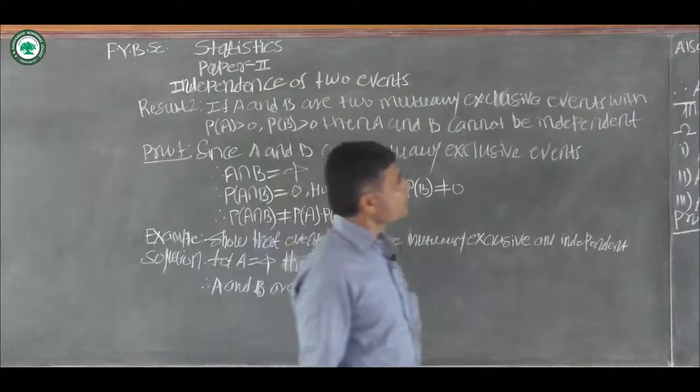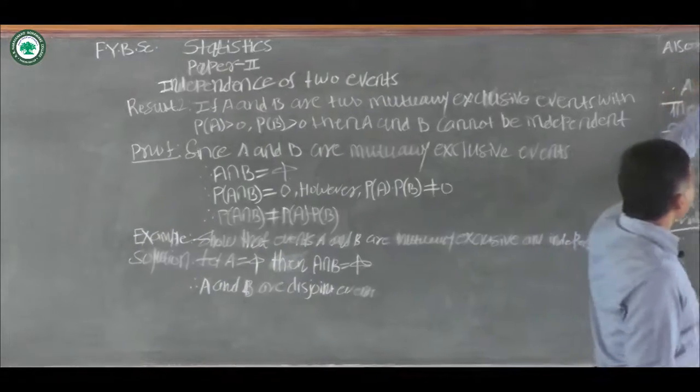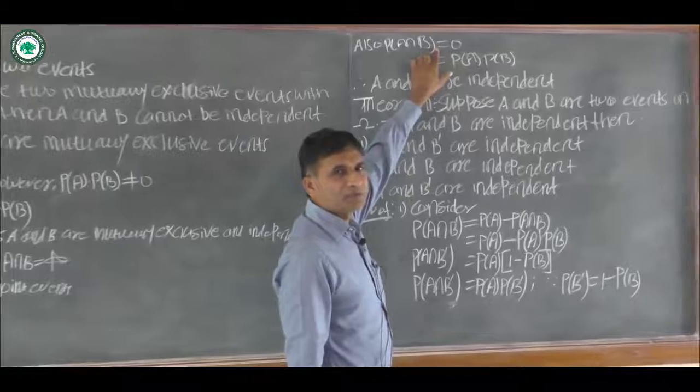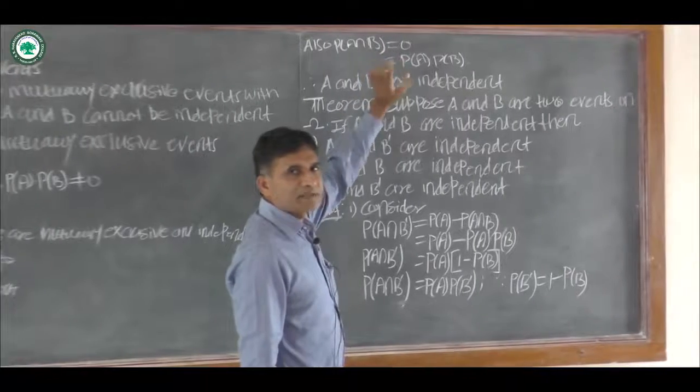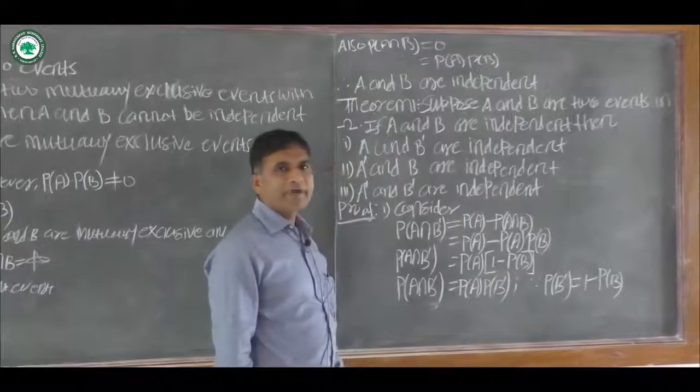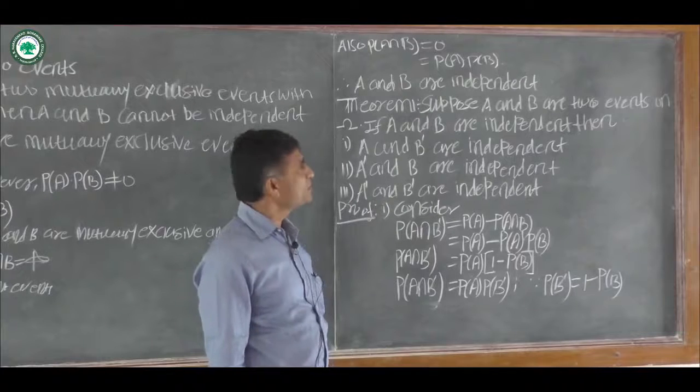Then also probability of A intersection B is equal to 0, since the probability of an impossible event is equal to 0.